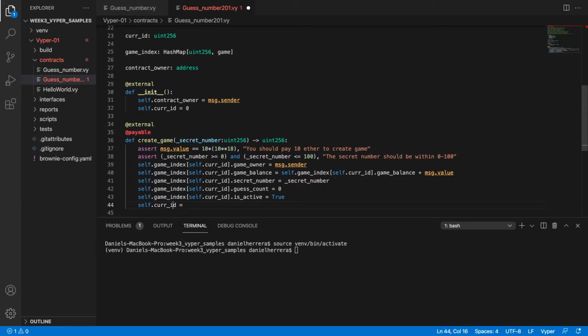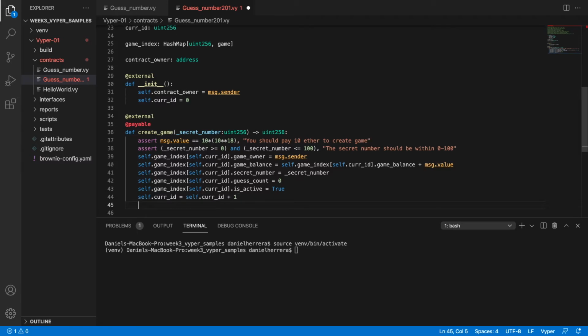So that's going to be self core ID is equal to self core ID plus 1, and the return is going to be self core ID but minus 1, because it should be the previous one before we made the addition, because it's the one that we created.